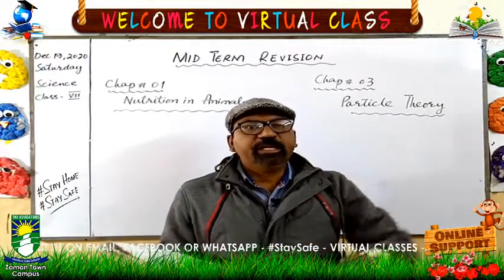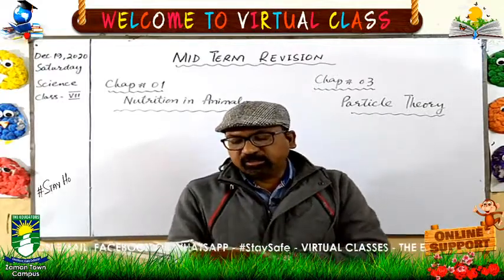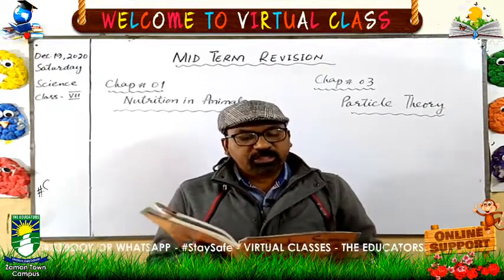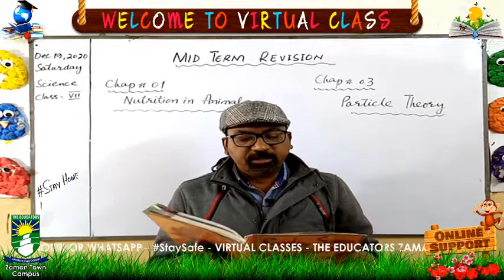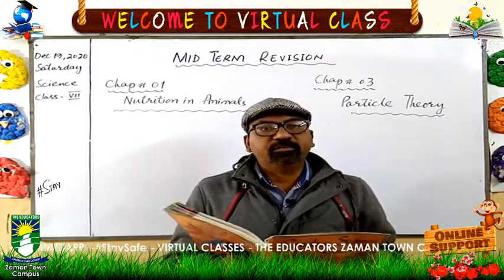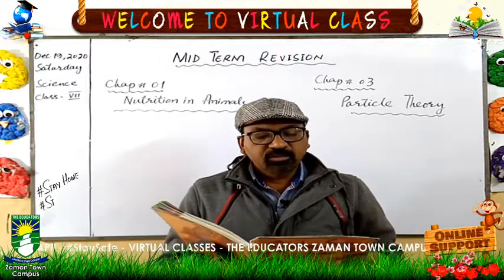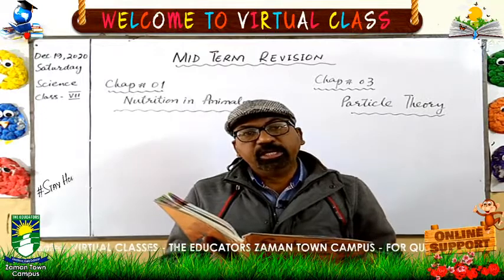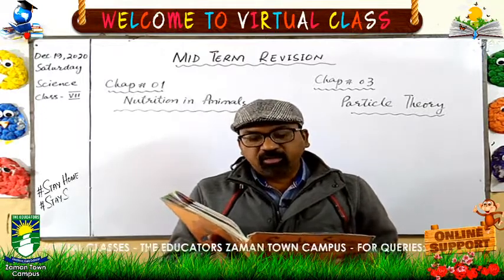The other category regarding the mode of nutrition is carnivores. Carnivores are the animals that obtain their food by killing other animals, means they eat the flesh of other animals. So they do not eat plants or plant parts, but eat only the meat of other animals.